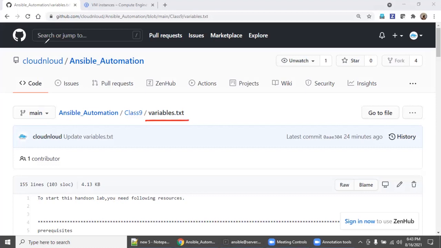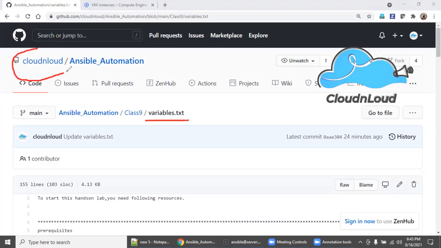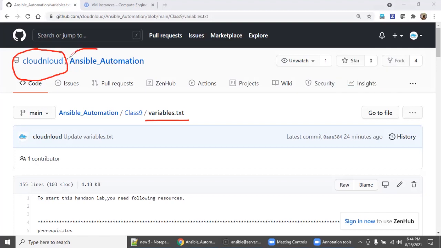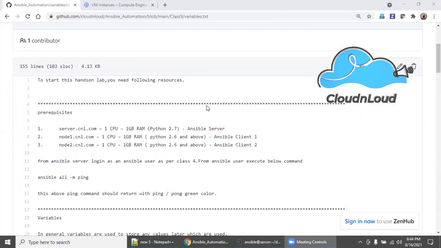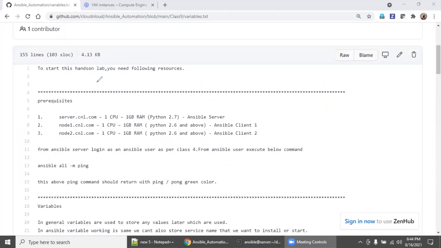As I stated a couple of times, we have created our GitHub ID and, for this Ansible automation training, a repository called ansible_automation. For today's class, stick with class 9. There is a file called variables.txt. Let's go inside. Before going to this hands-on, you need to have a three-node lab setup.